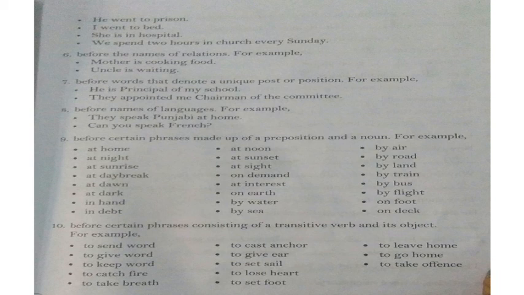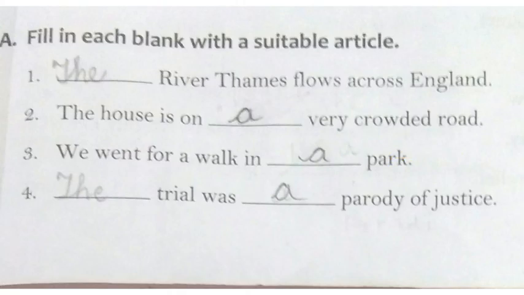Here I am just showing some fill in the blanks. Dash river Thames flows across England. That is the river Thames, a proper noun. So before that we use the, because this is the name of a river. The house is on a very crowded road. We went for a walk in a park. The trial was a parody of justice. So you should know why these articles are used by reading the rules.